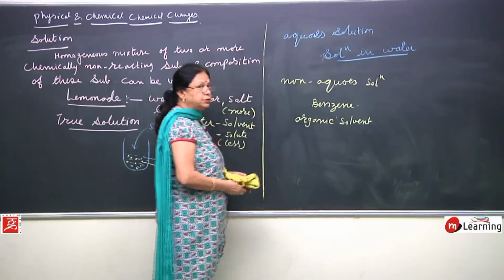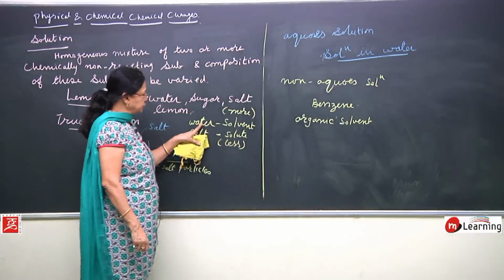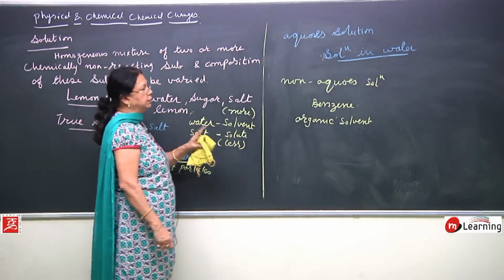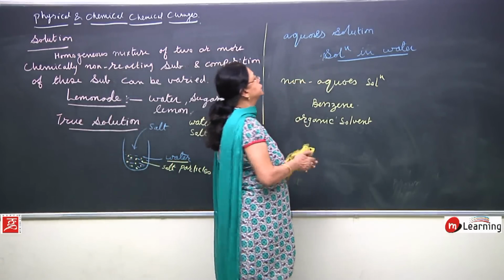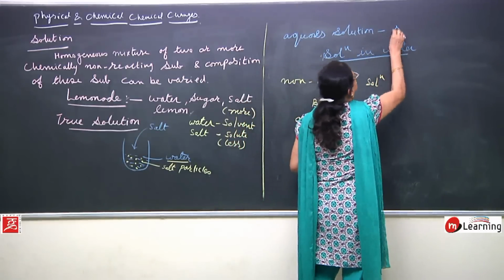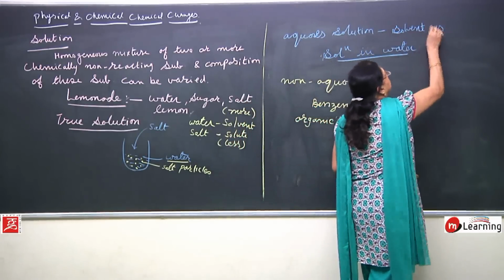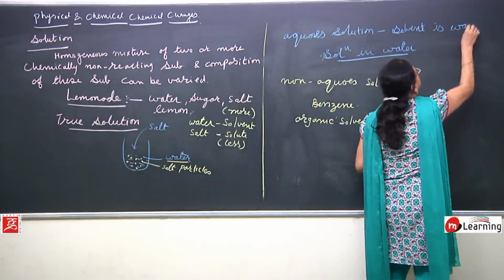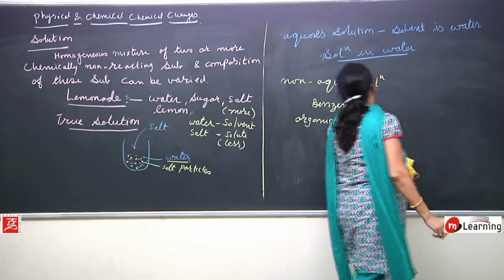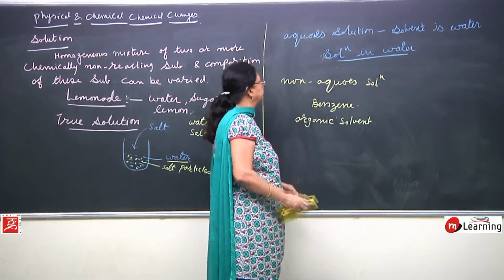Now, I have told you, children, what is solute and what is solvent. Here water is solvent and salt is solute. If the solvent is water, then this type of solution is called an aqueous solution.